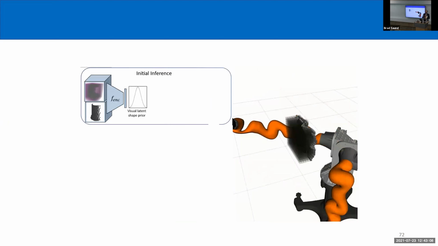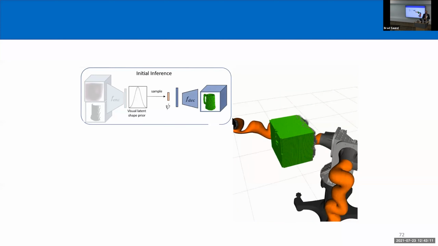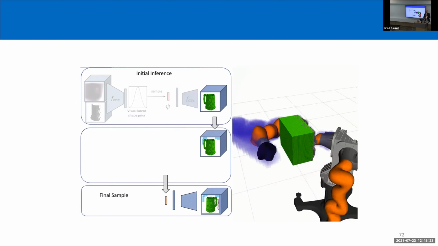So we have a ground truth box with the black voxels there, and we can sample from our network, and that generates this diverse set of boxes. This is great because I don't actually know the depth, and I'm getting diversity in depth. As the robot moves, we sweep out some free space. And so far for most of the boxes, that doesn't actually matter. So we're not going to have any penalty or there isn't any problem with those.